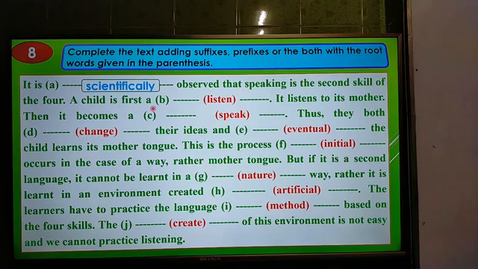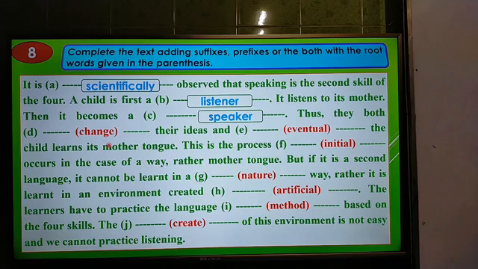A child is first a listener, from listen. A child is first a listener. That means the child listens to their parents. It listens to its mother. At first it listens to its mother. Then it becomes a speak. It will be what? It will be a speaker. After listening, the child tries to speak. So it becomes a speaker.